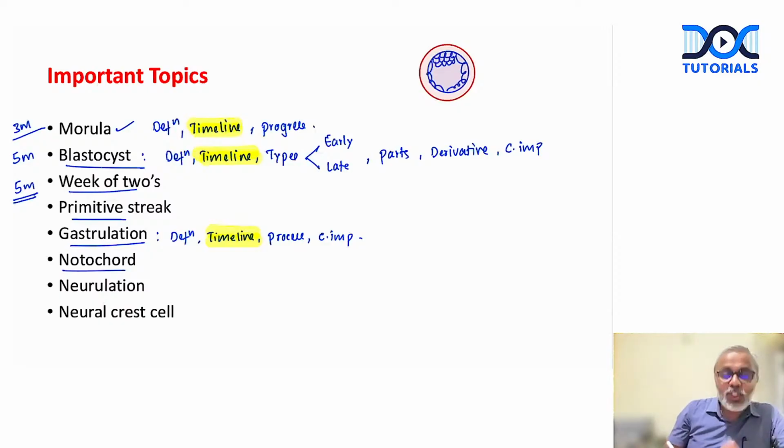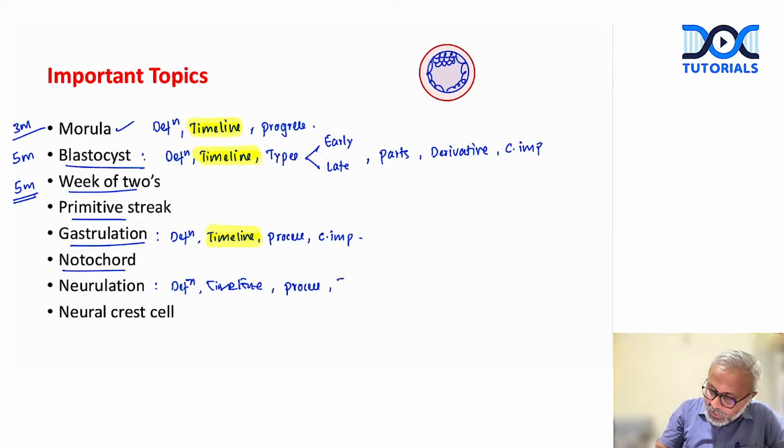Then, if neurulation is asked, again, I would go by the same headings. Define what is neurulation, when exactly the process of neurulation will occur, right? Then, what is the process of neurulation? Explain it. What are the types of neurulation? Then, the clinical importance, where I will talk about 2 important defects.